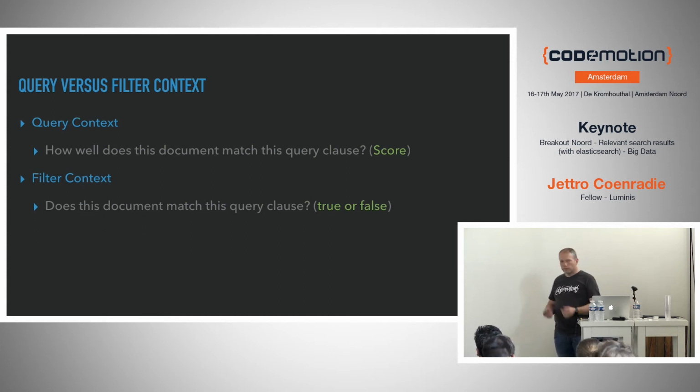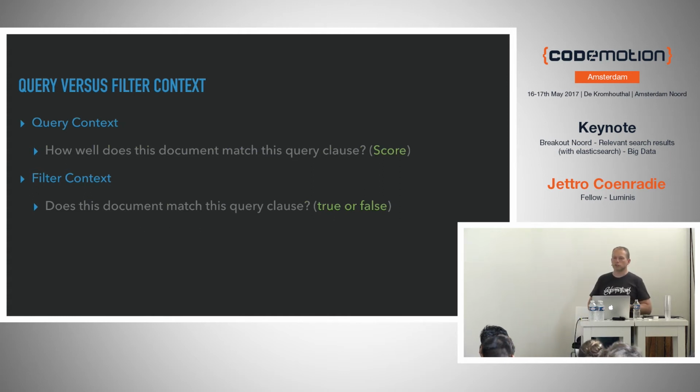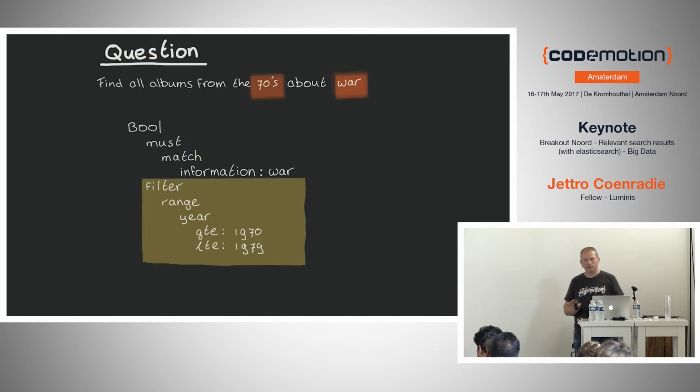The other part is the filter context. The filter context doesn't really tell us how well it matches, it just tells us if it matches. It is a Boolean response. So if you go back to the 70s, a document was released in the 70s or not. Well, you could change that, of course, if you would say it was released over a period of time, and part of that time was within the 70s. Okay, but that's not what we're doing.